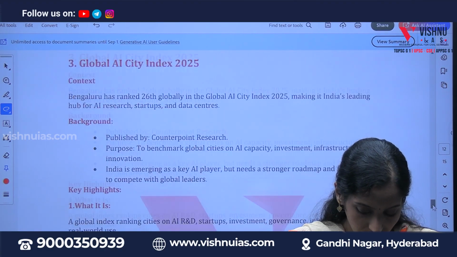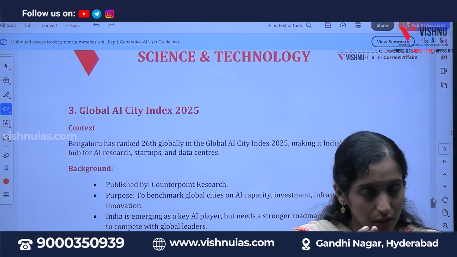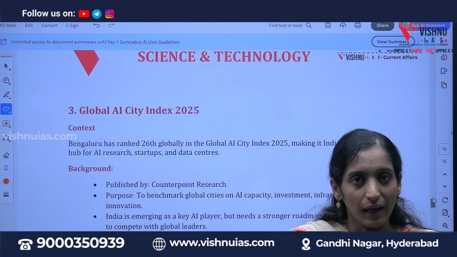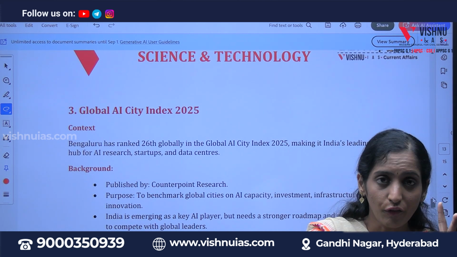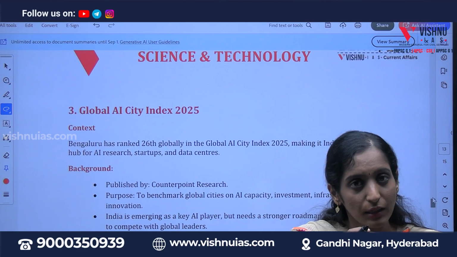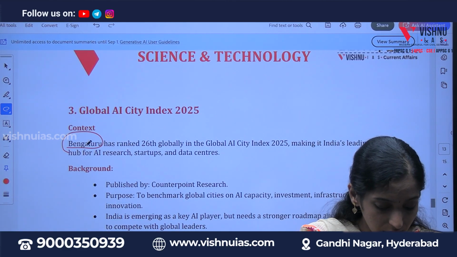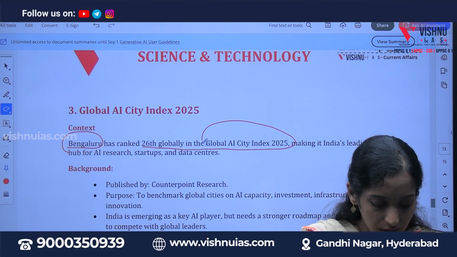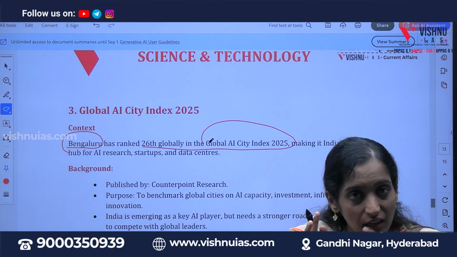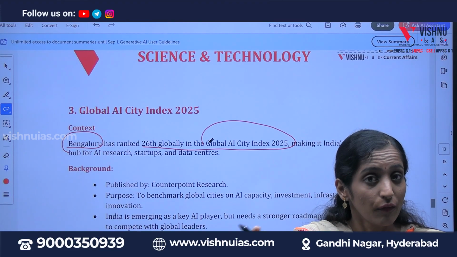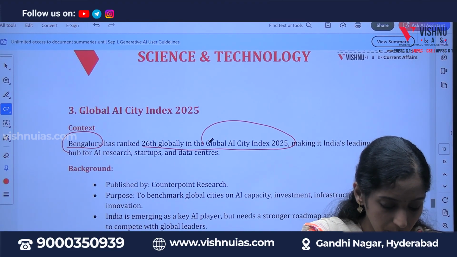That's what the implications are. And coming to the third prelims fact, the Global AI City Index. What is it? Now if you see, artificial intelligence plays an important role. In that way, Bengaluru is now ranked 26th in the Global AI City Index. Whenever you see city indexes or similar, you have to know which organization has released them.